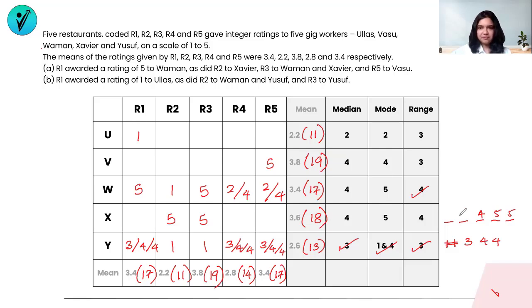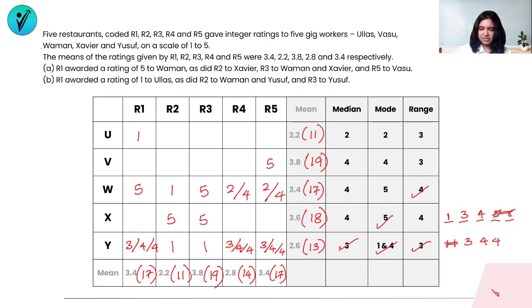My mode is 5. That is taken care of again. And the range is also 4. If the range is 4, then 5 minus the smallest has to be 4. That means the smallest number has to be 1. So there is a 1 for sure. Now I can figure out the 5th number because the addition has to be 18. So we know that this is 10 plus 4, that's 14, plus 1, that's 15. 18 has to be the addition, so the next number has to be 3.